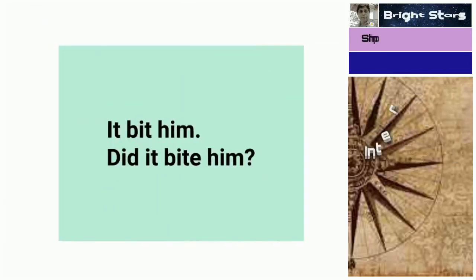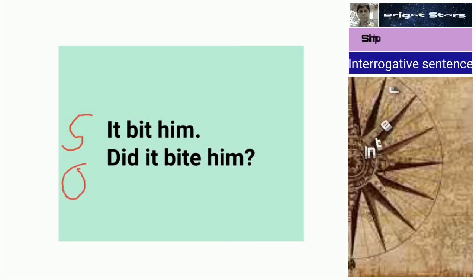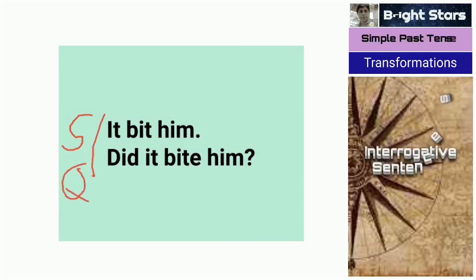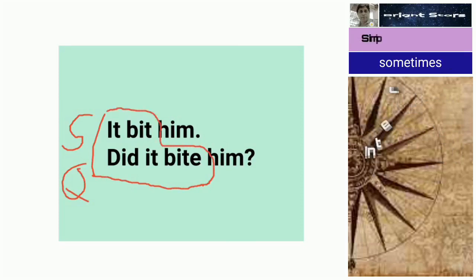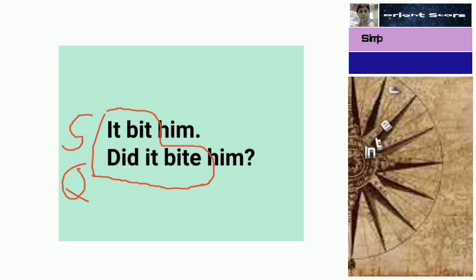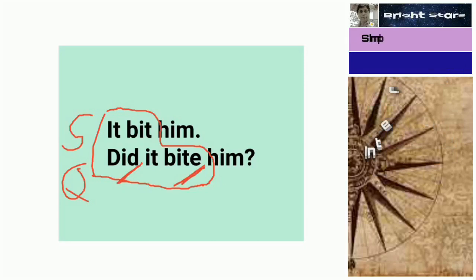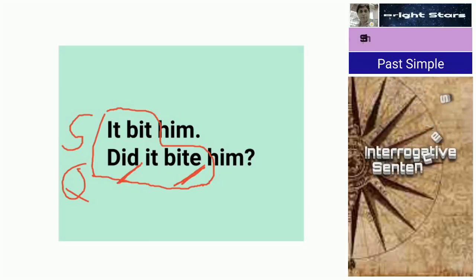Next one, once again you see. This is a statement: it bit him, and this one is a question. Bit becomes did it bite. Bit is past tense, bite is present tense or the basic form of the verb. So here D is already there, so no need of changing the verb. It bit becomes did it bite. Bite means కాటు వేయడం.